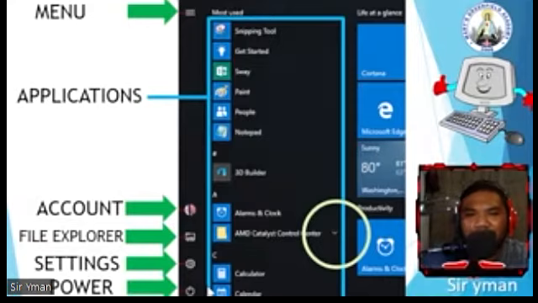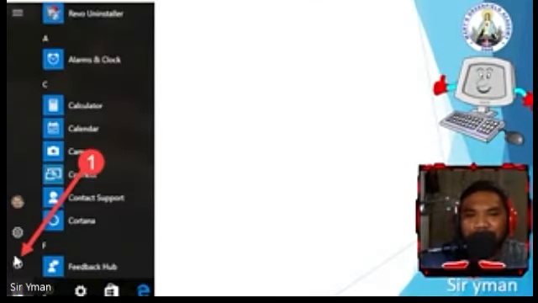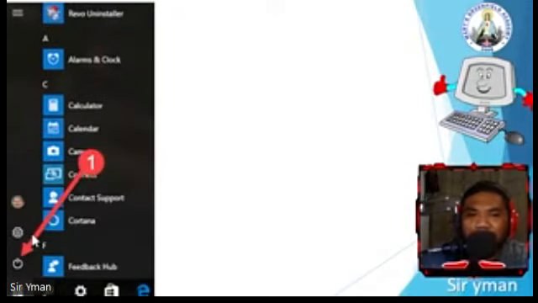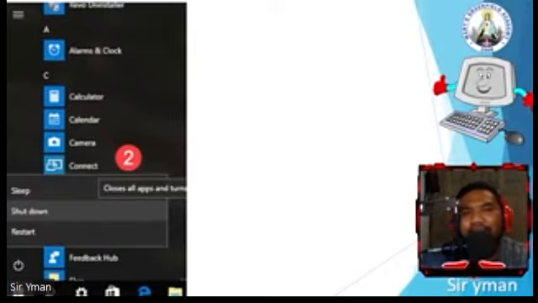Okay, so let's take a closer look dito sa ating power button. Dito tayo mag-discuss about the start button. So once you click this one, lalabas itong mga sleep, shutdown, and restart. Okay, again, if you click start and then click the power icon, magkakaroon ka ng tatlong choices na pwedeng pamilian. So the choices are sleep, shutdown, and restart.